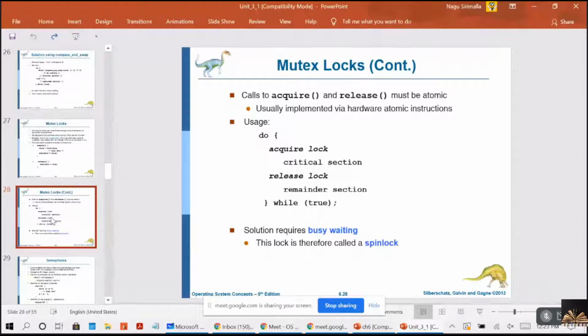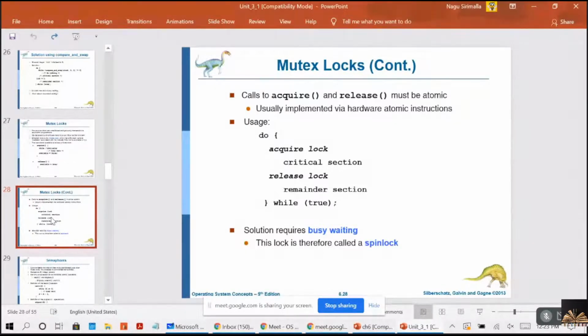Right? So this continuous looping is clearly a problem in a real-time multi-programming system. While a single CPU is shared among many processes, busy waiting wastes CPU cycles that some other processes might be able to use productively. Right?